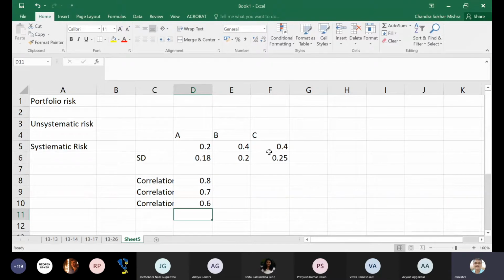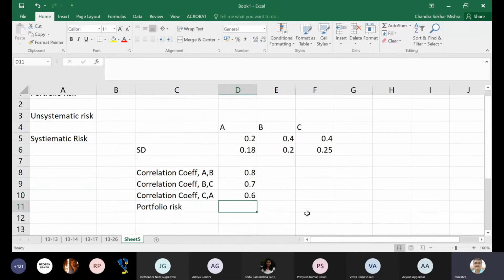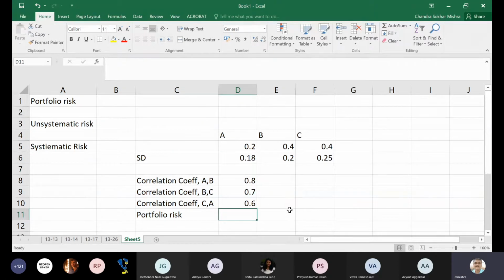So now how do I go about this? Can somebody give a formula in Excel? Please tell me how I go about portfolio risk. Tell me the cell reference. Somebody should start.